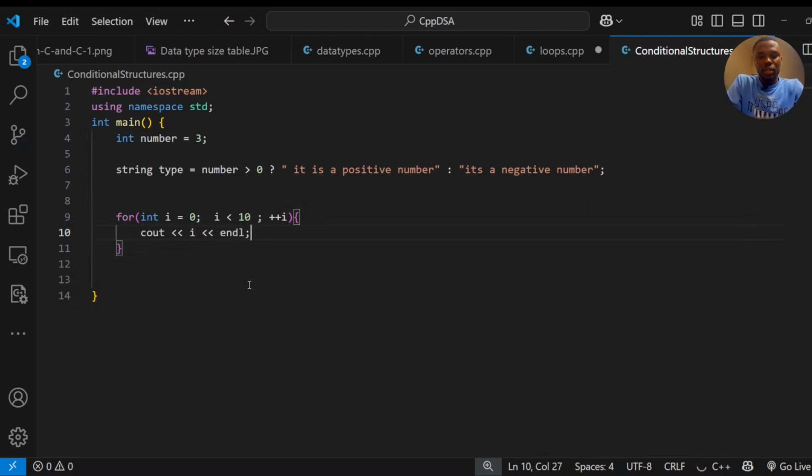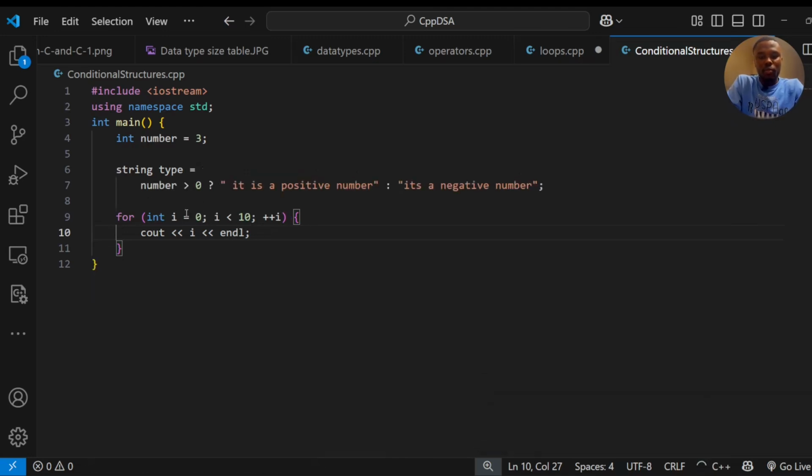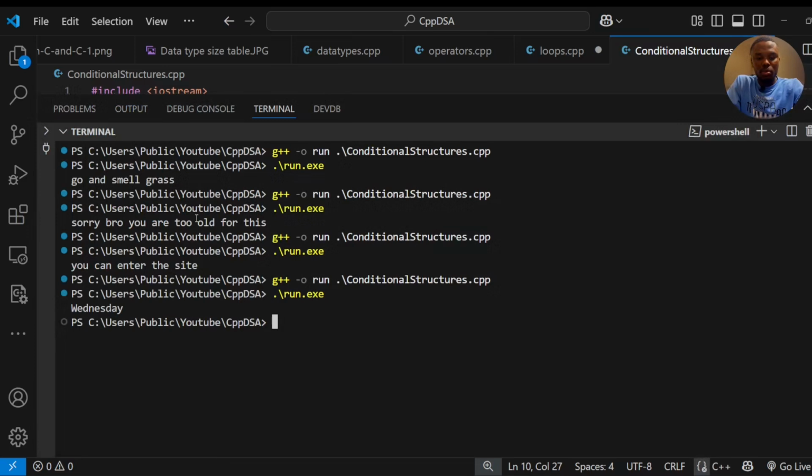So the conditional here is if i is less than 10. It's going from i equal to 0, and while i is less than 10, it keeps printing i. Once the conditional is not met, it stops printing.